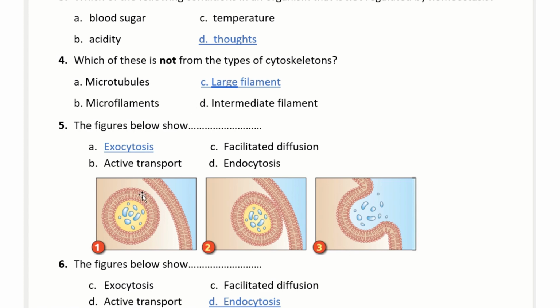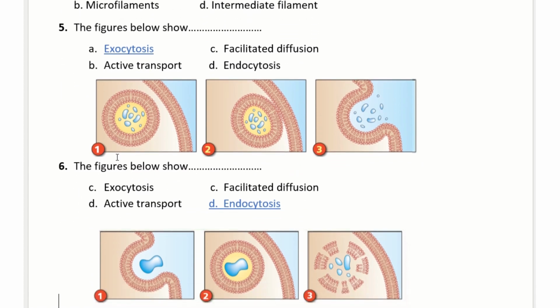The figures below show what? Oh, you have 1, 2, 3. So start from 1, 2, 3. So it is what? Exocytosis. So look at 3. The materials get outside the cell. So it is exocytosis. Okay.